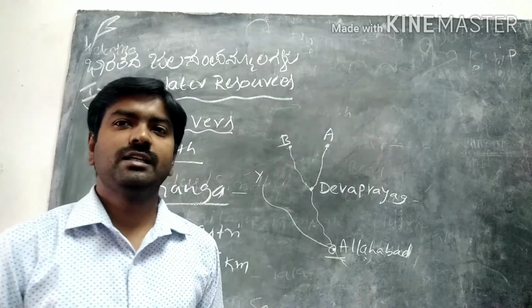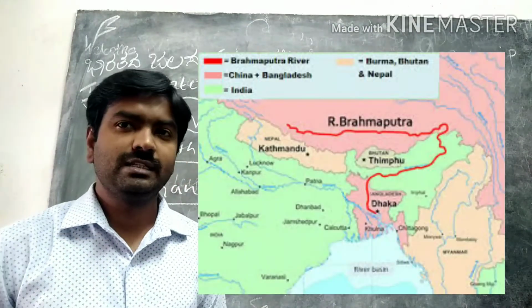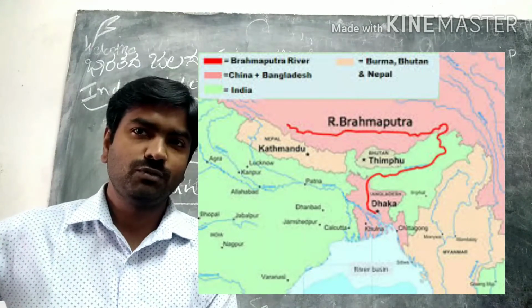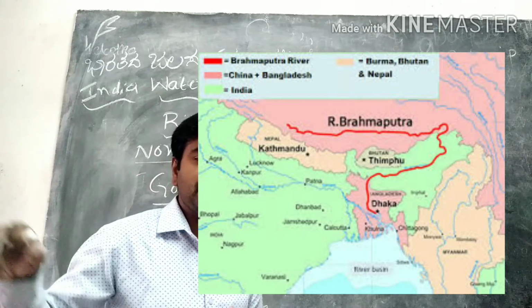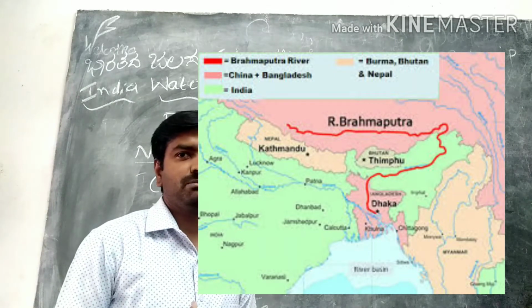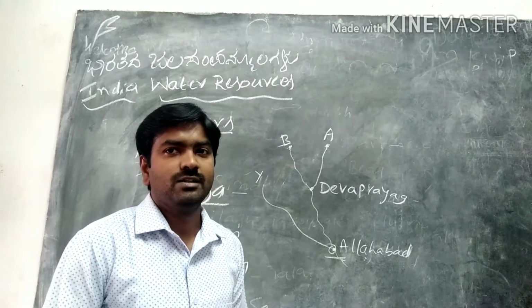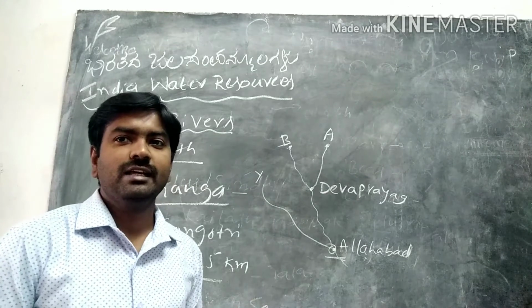Now another important North Indian river is the Brahmaputra. Brahmaputra rises in the Manasa Sarovar and flows towards the east, and through Arunachal Pradesh it reaches Bangladesh and joins the Ganga. So these are the three important North Indian rivers.